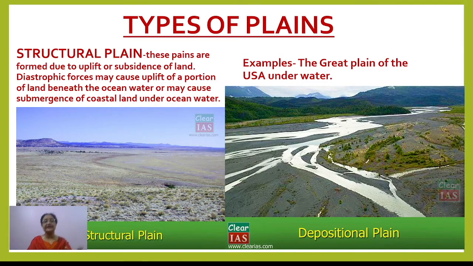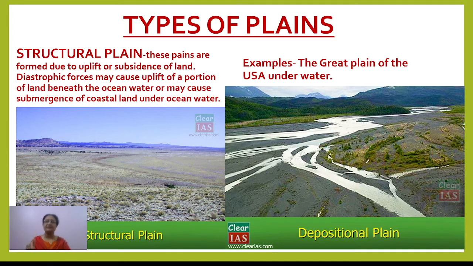Now, the structural plains, as I said just now, are formed due to some upliftment or subsidence of land, right? So, due to diastrophic forces, whenever there is a plain which is the result of all these forces, that plain can be called a structural plain. We can take the example of the Great Plains of USA. That is the best example of structural plains. This is one type. The second type of plain is the depositional plain.